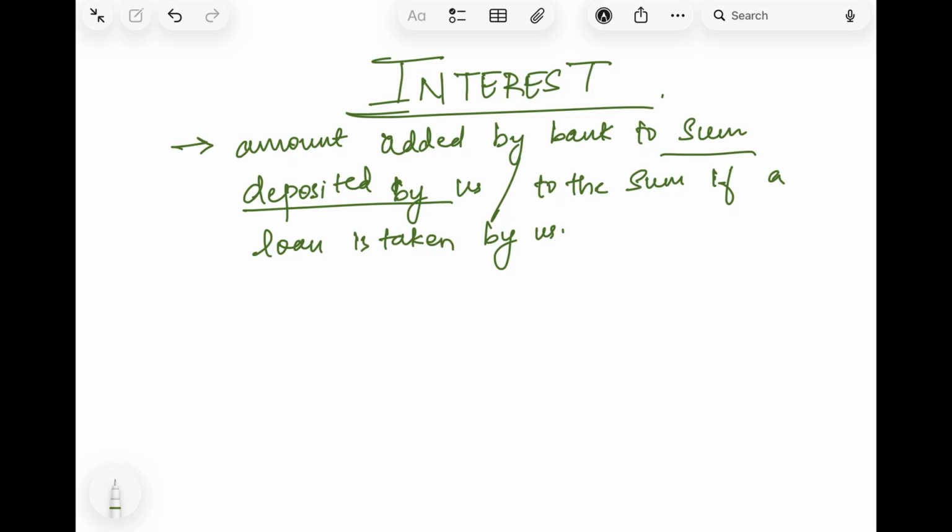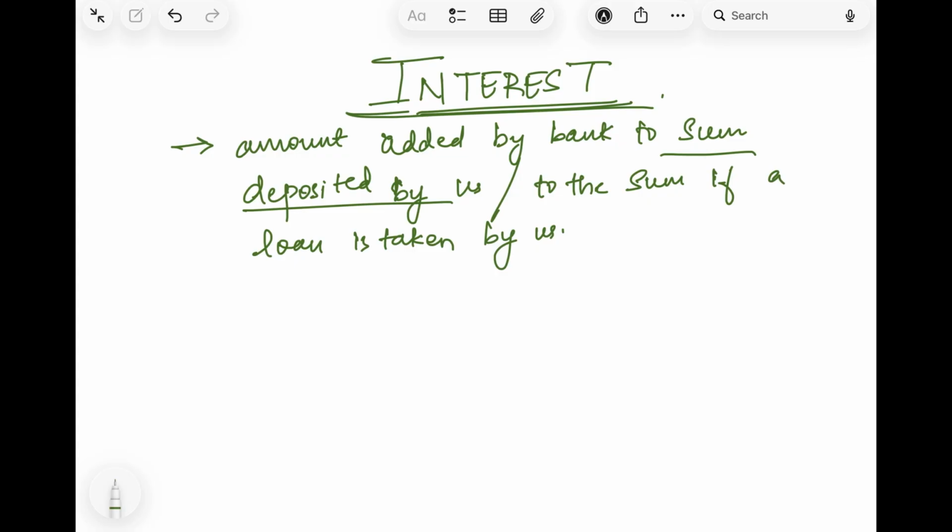On the other hand, interest is also applied if you are taking some amount from the bank as a loan or something. So the bank takes interest in return, because the bank is helping you out, giving you money in advance when you need it. So you have to pay a certain amount of interest every month to the bank yearly, so that the bank can provide you funds. Okay, so this is what is interest. It is the extra amount which is added to the sum deposited by us, or it is also an extra amount to the sum if we have taken something from the bank.